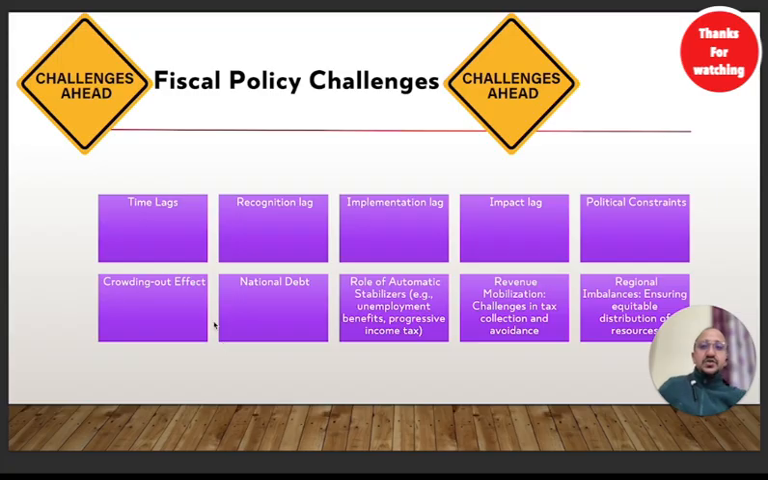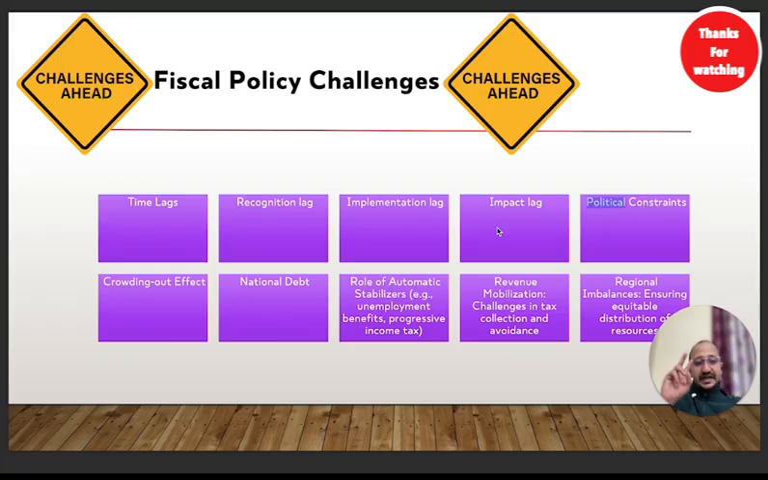So in fiscal policy, the most important drawback and challenge is that it is time consuming. It comes once in a year, that too in February. On the contrary, monetary policy comes every quarter, right? So fiscal policy has a time lag: recognition lag, implementation lag, impact lag, and political constraints.